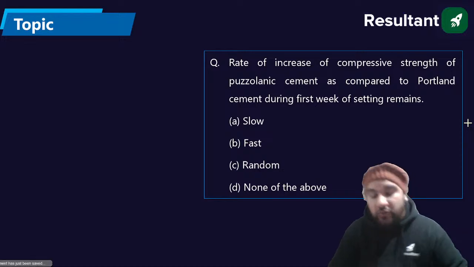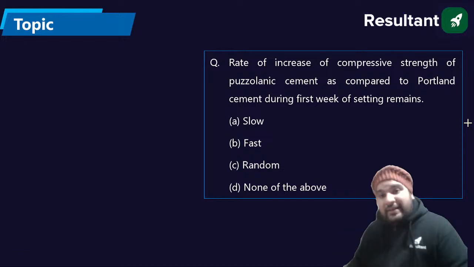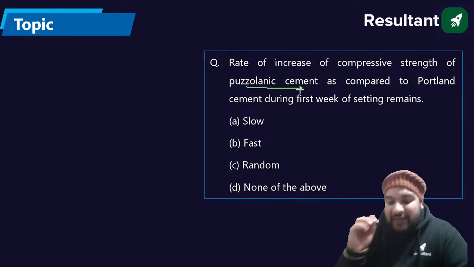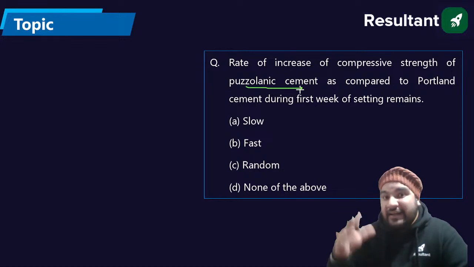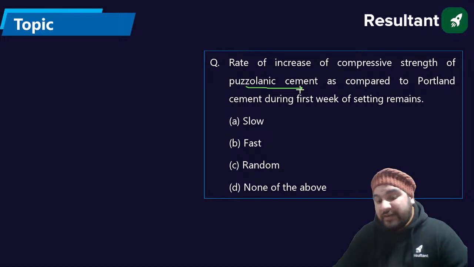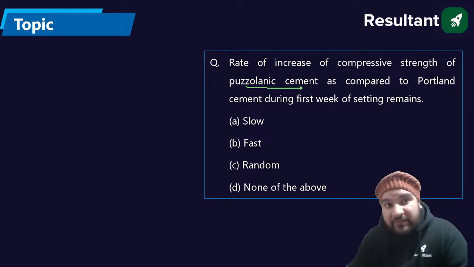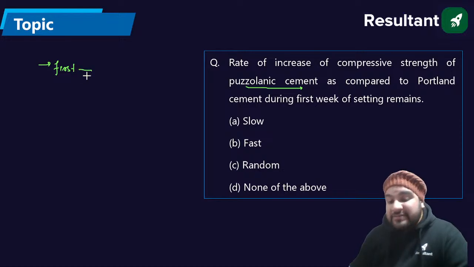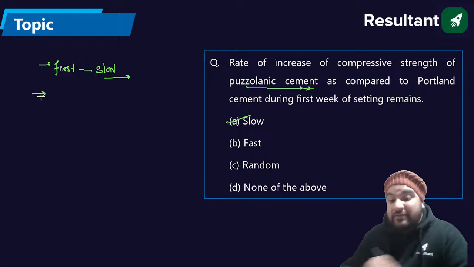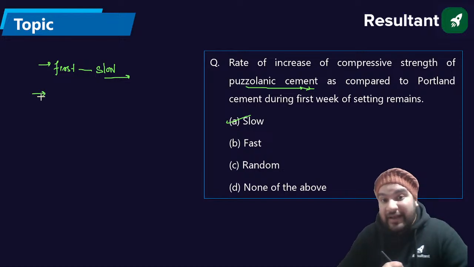Anyone else? So we know that when we add the pozzolanic material, this pozzolanic material does not have the cementitious property. Rather, it combines with the material and possesses the cementitious property. So in the first week, the rate of hydration, or the rate of gain of strength, will be slow. Absolutely correct.